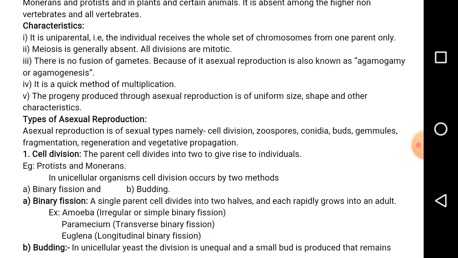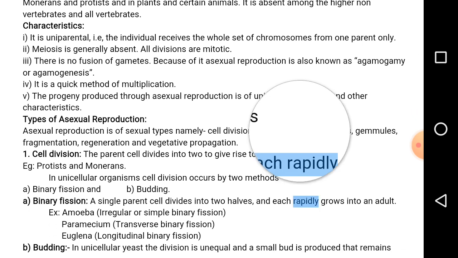It is a quick method of multiplication, meaning it is conducted during unfavorable conditions in some microorganisms, algae, bryophytes, etc. In bryophytes, Marchantia produces gemma cups. In algae, they produce spores. Algae are of variety: some may be freshwater forms, and some may be marine forms. In freshwater forms, the water evaporates quickly in the summer season. During unfavorable conditions, they undergo asexual reproduction, and during favorable conditions, they undergo sexual reproduction.